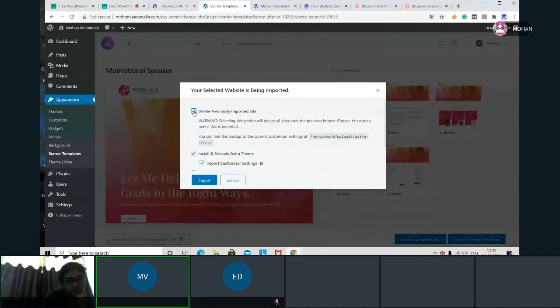If you are not deleting, what will happen? You have only 30 GB. On that 30 GB, you are installing WordPress, creating a website, taking plugins, adding images, content, videos, text, lots of things. Everything you are adding is within that 30 GB only. Now how much will be the size of the theme? It may be in MBs. So try to delete the previous themes every time. Just import.